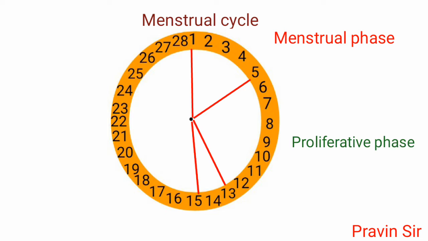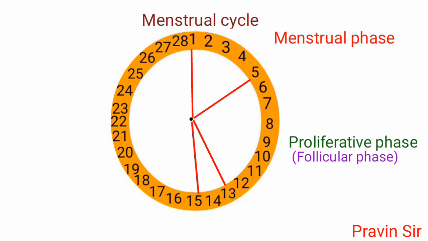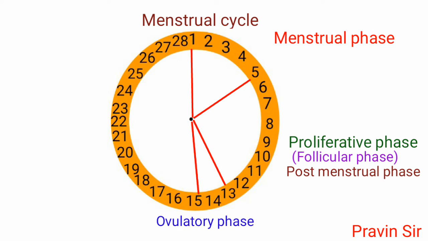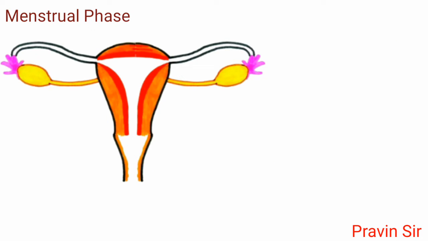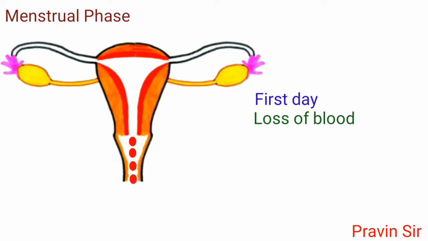Menstrual cycle consists of menstrual phase, proliferative phase, that is follicular phase, also called post-menstrual phase, ovulatory phase and secretory phase, that is luteal phase. Menstrual phase: the beginning of each cycle is taken as the first day where menses or loss of blood takes place and it lasts for approximately 5 days. The average is 3 to 7 days.